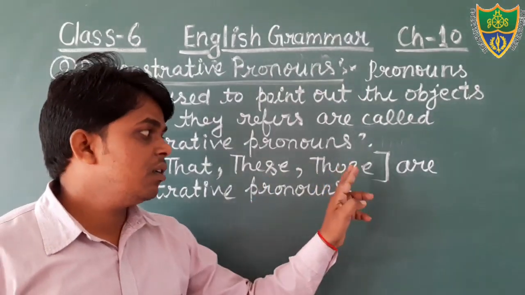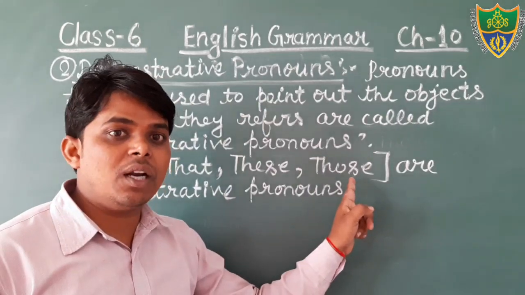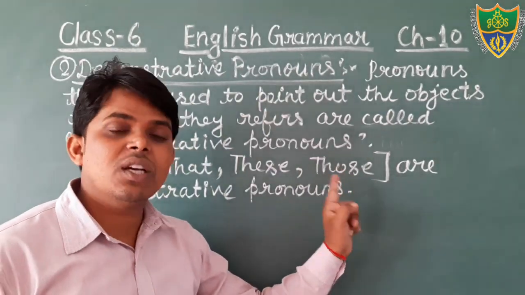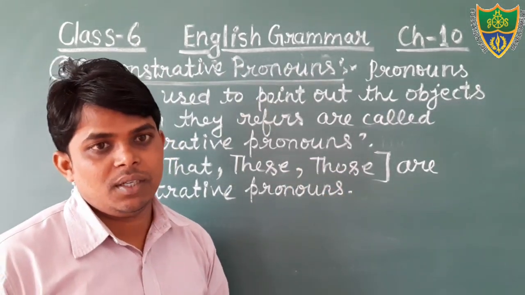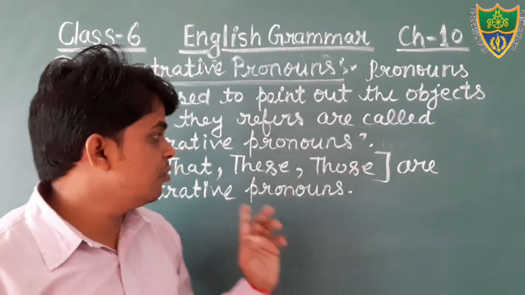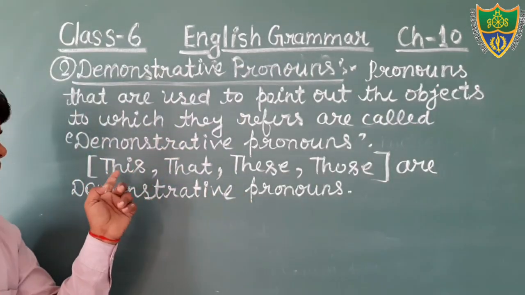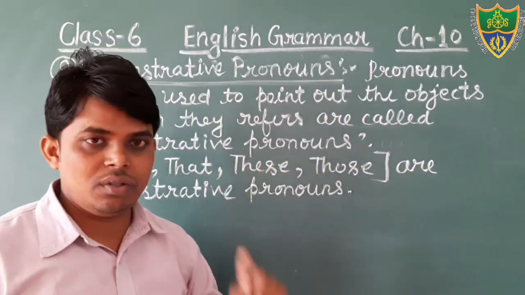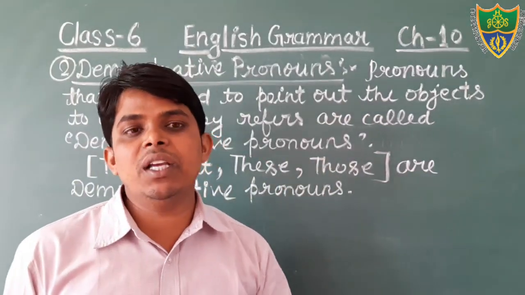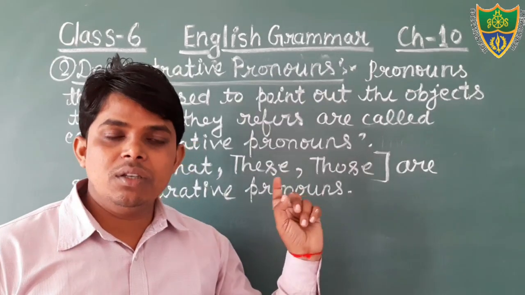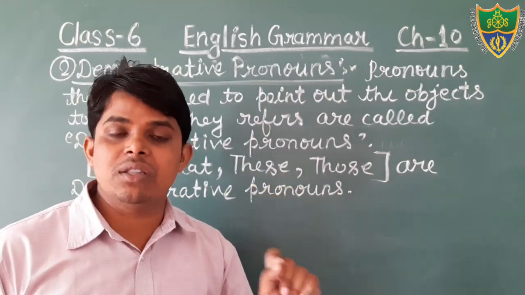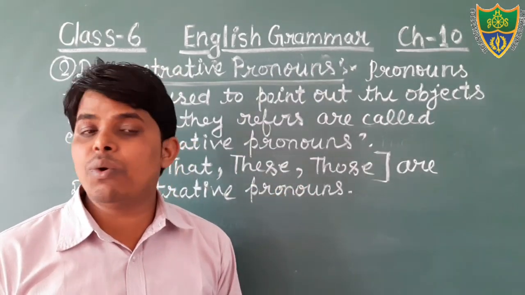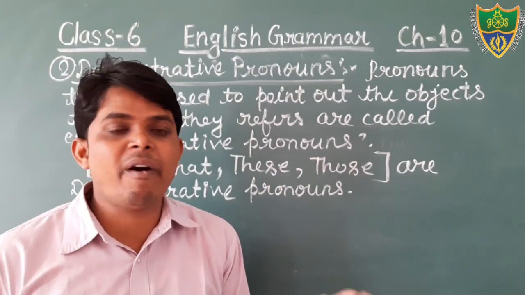The word those also shows the plural, but it shows distance. I think you all know about this, these, that, those. You have already read the use of them in the lower classes, in class 3, 4, 5.